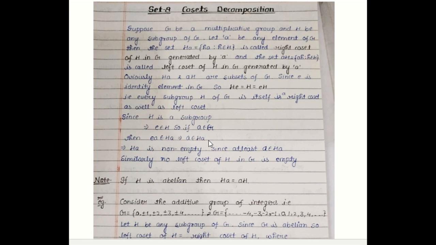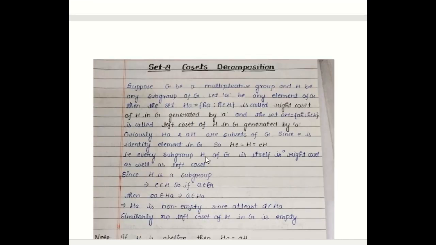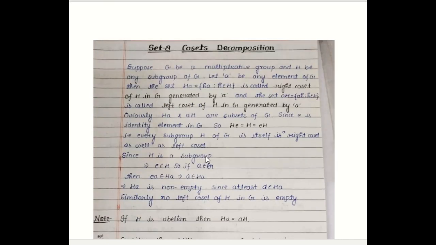If G is abelian and subgroup H is abelian, then in that case left coset will be equal to right coset. Similarly, if we take the operation of the group as addition, we can form right and left cosets H + a, with elements of the type h + a, and a + H, with elements of the type a + h for all h belonging to capital H. So these two left and right cosets are for additive groups.